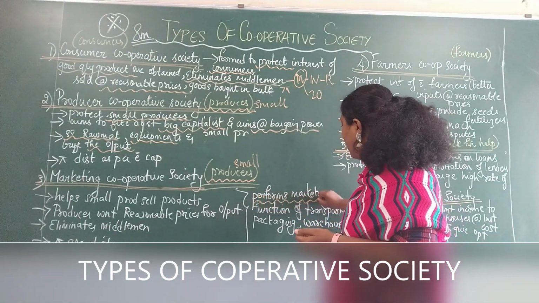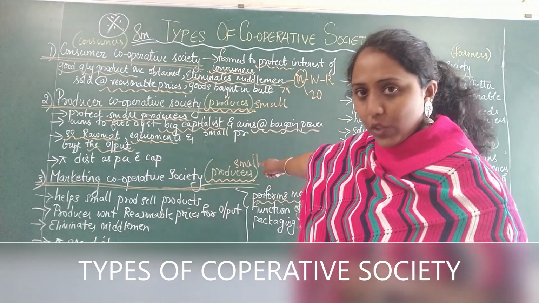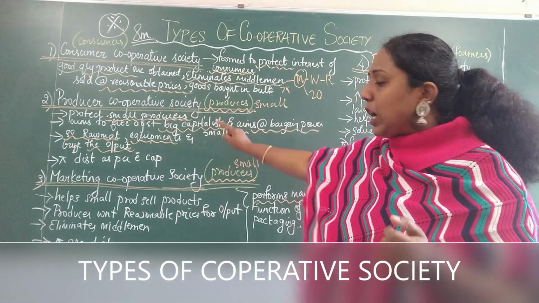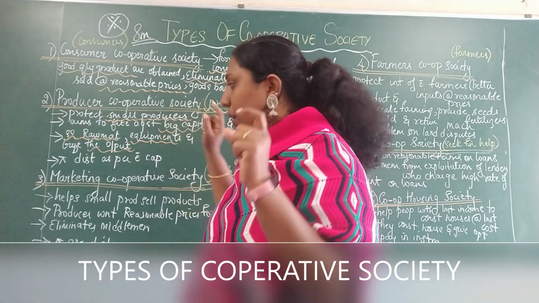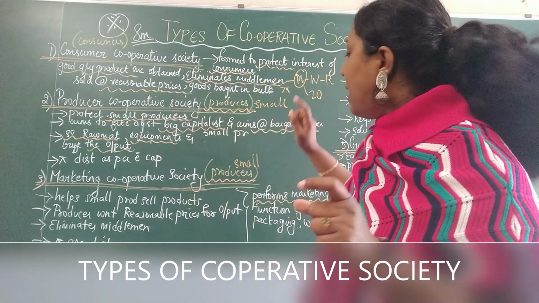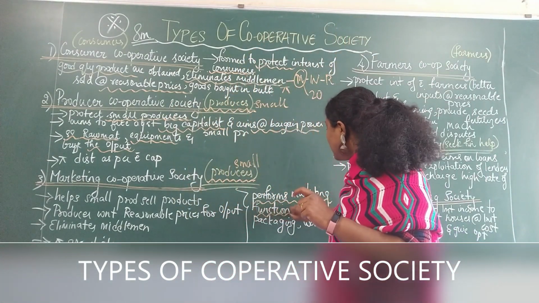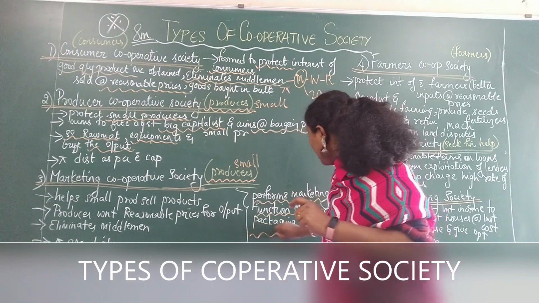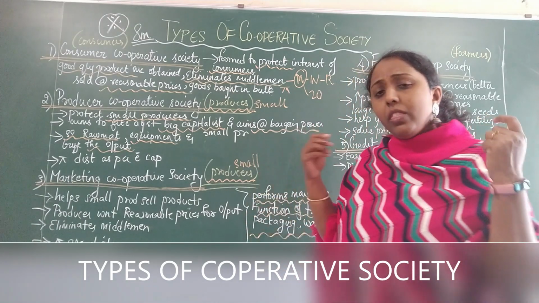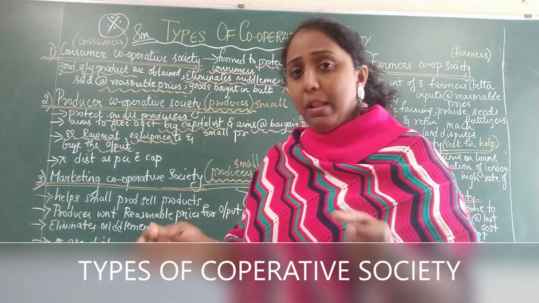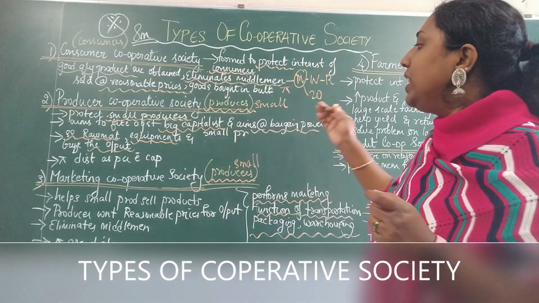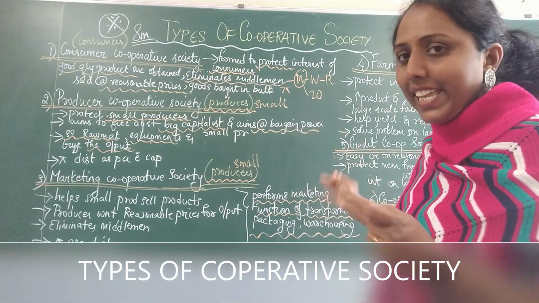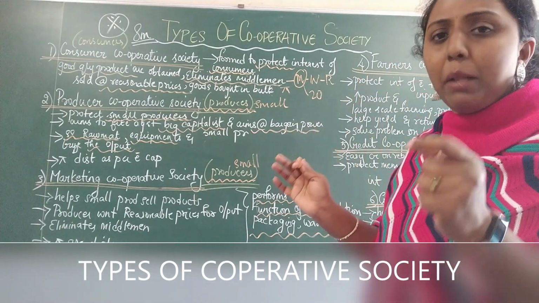So you need to know, in marketing cooperative society, the main advantage or the main help provided to the producers is marketing functions like transportation, packaging, warehousing. All this is the help or facilities that is provided by the marketing cooperative society. Okay, so that's the main help they are providing.